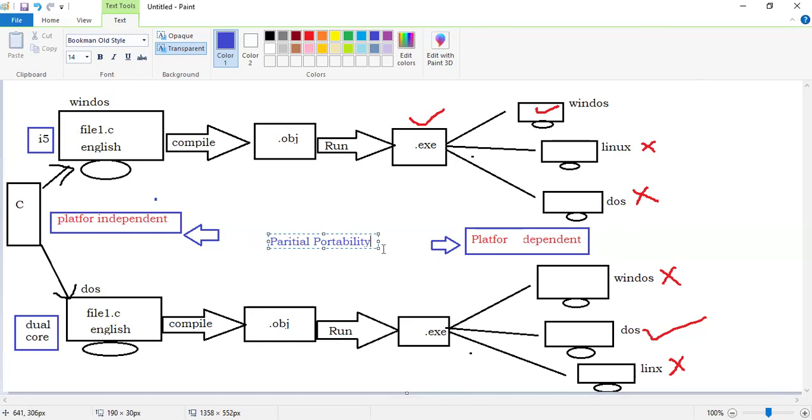So this concept is called partial portability.